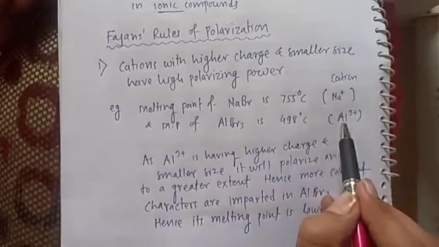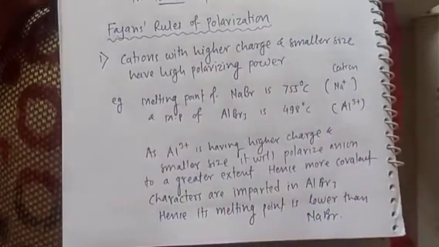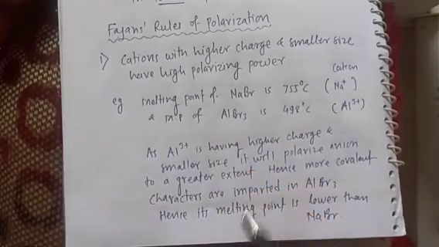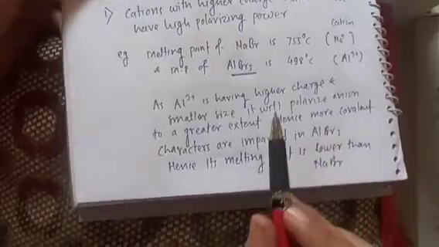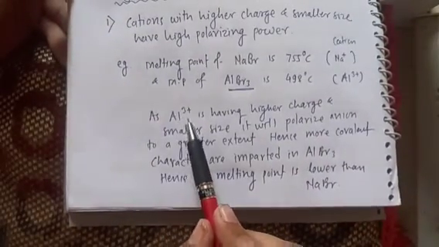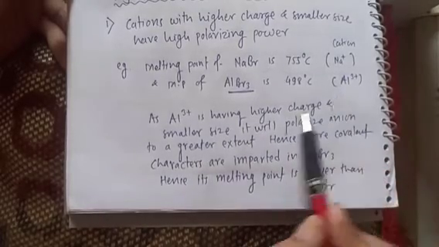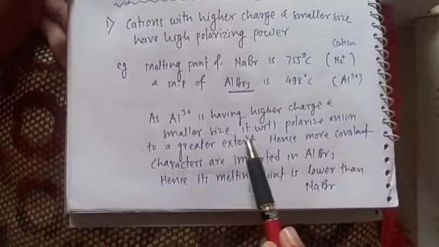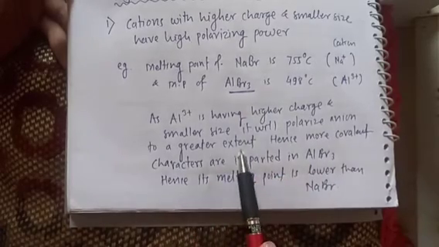Therefore this Al3 plus will polarize the anion to a greater extent, and therefore more covalent character is imparted in AlBr3. I have written here, as Al3 plus has higher charge and smaller size, it will polarize the anion, that is Br, to a greater extent.